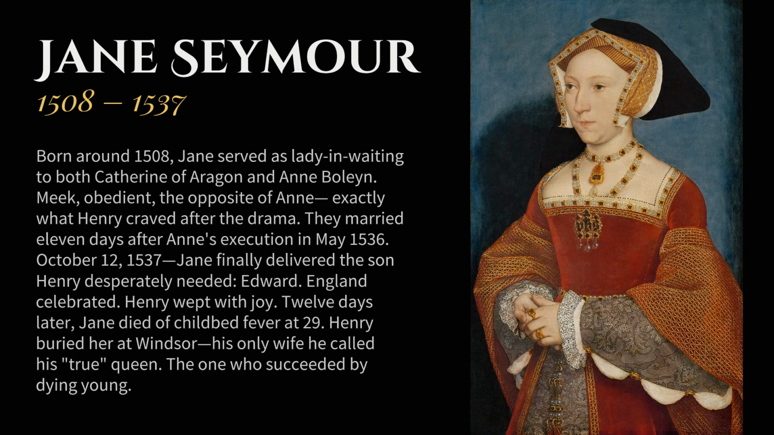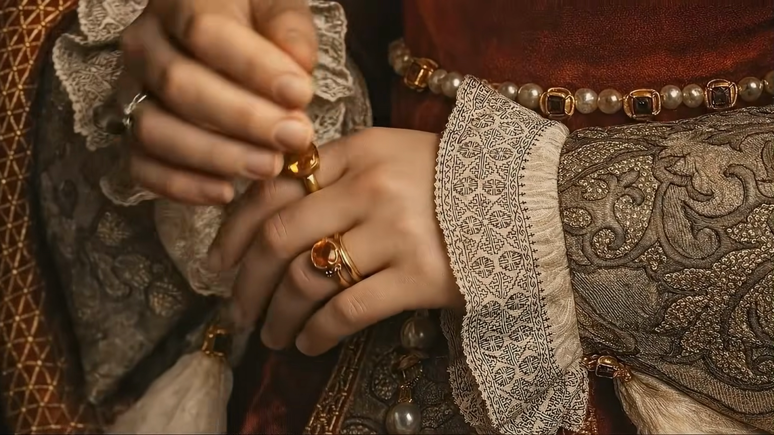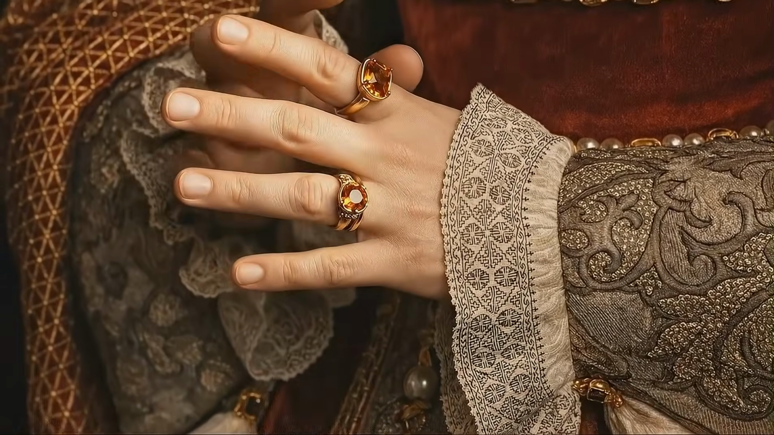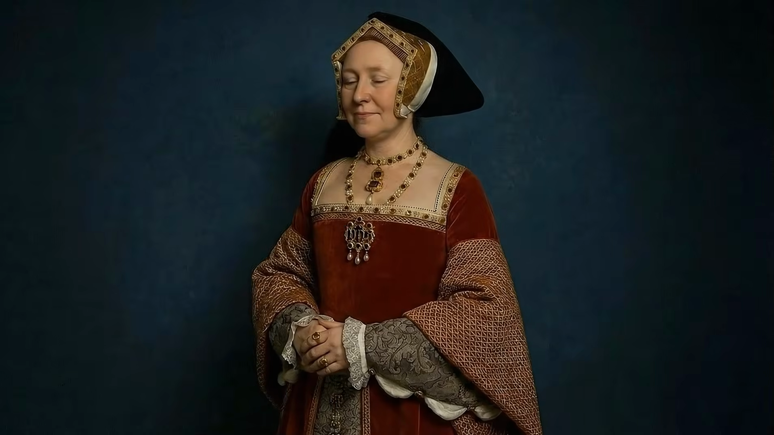Number 8. Jane Seymour. Born around 1508, Jane served as lady-in-waiting to both Catherine of Aragon and Anne Boleyn. Meek, obedient, the opposite of Anne, exactly what Henry craved after the drama. They married 11 days after Anne's execution in May 1536. October 12, 1537, Jane finally delivered the son Henry desperately needed, Edward.